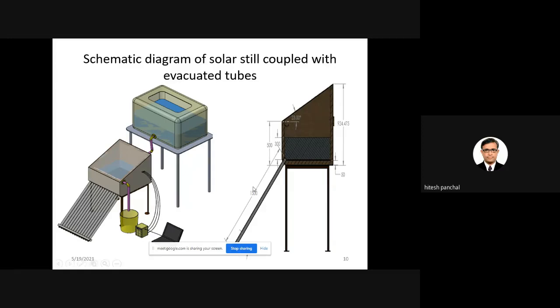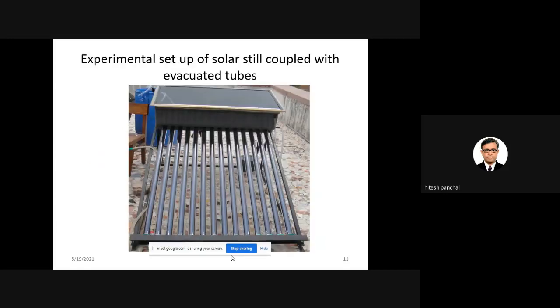Then the vacuum tubes are attached, and generally the vacuum tube has a length of around 1.5 meters. The same thing I have used. This is my experimental setup. So you can see in this experimental setup that many evacuated tubes are directly coupled with the solar still.